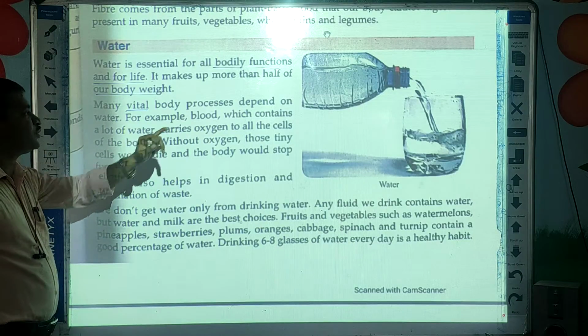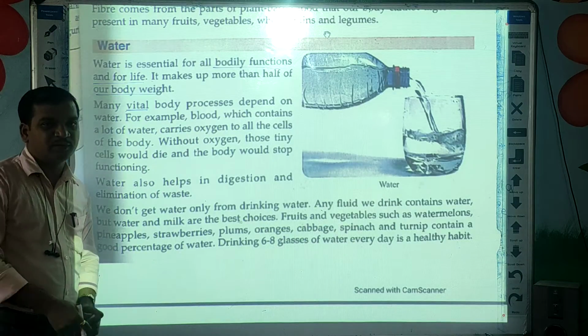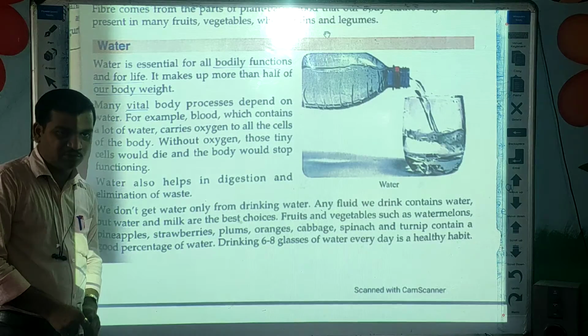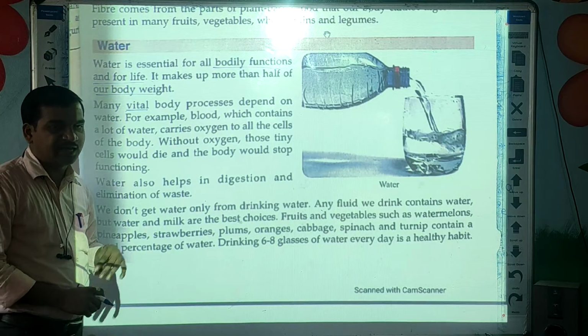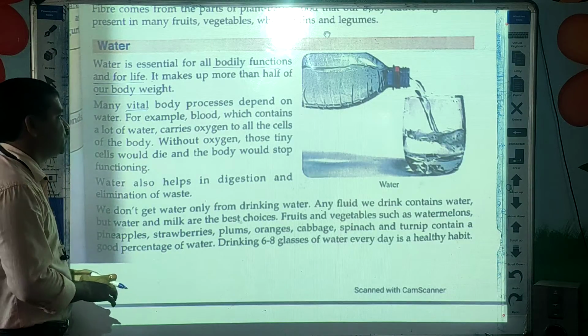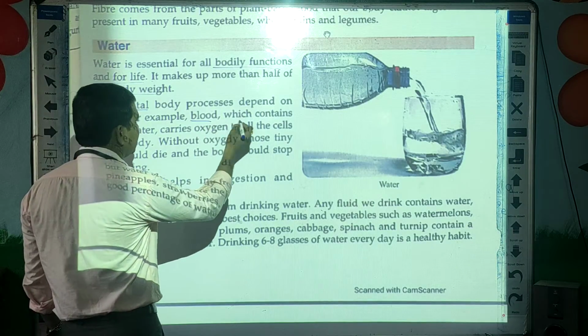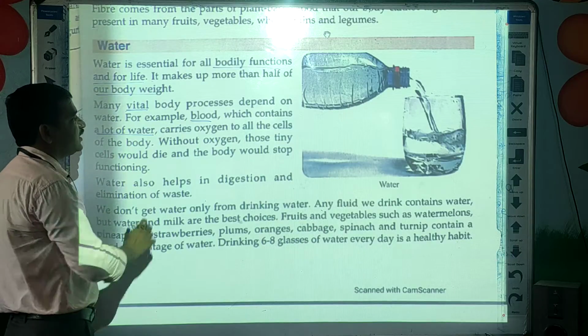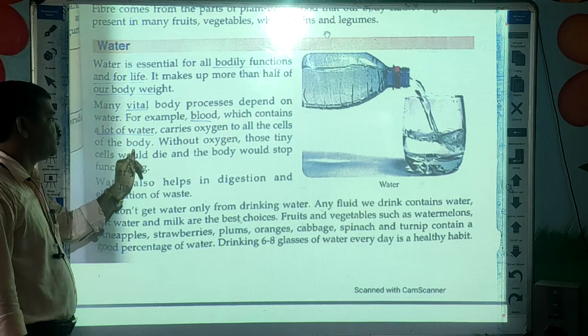Many vital body processes depend on water, like digestion and circulation. In those processes water plays a very important role. For example, blood, which contains a lot of water, carries oxygen to all the cells of the body.